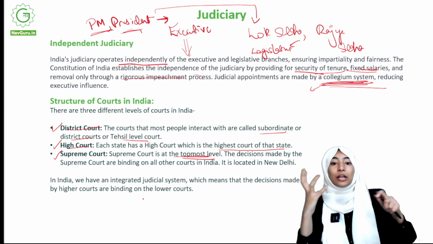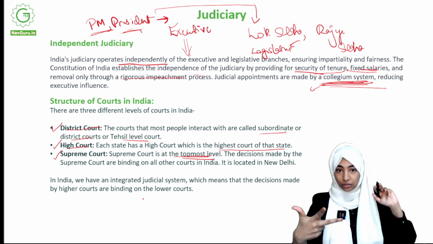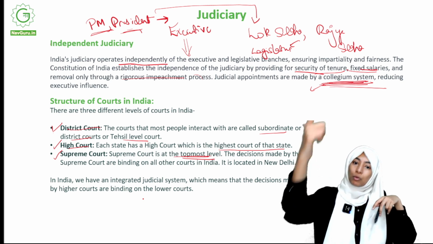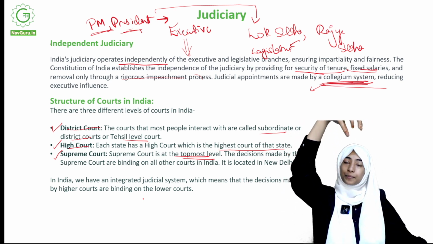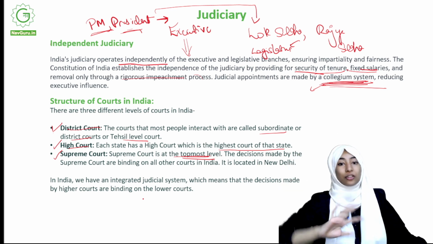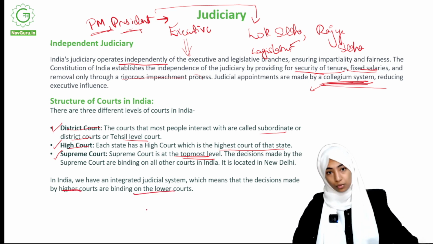So how do you find out whether you're on the right side, if one court has said you're on the right side and two other courts have said you're on the wrong side, right? Since the Supreme Court is at the highest position, what the Supreme Court says will overrule what the other courts have said. That's what we mean by a decision made by higher courts being binding on the lower courts.